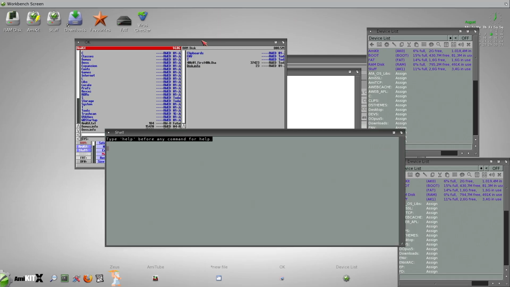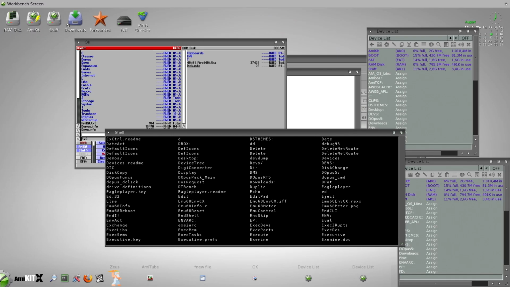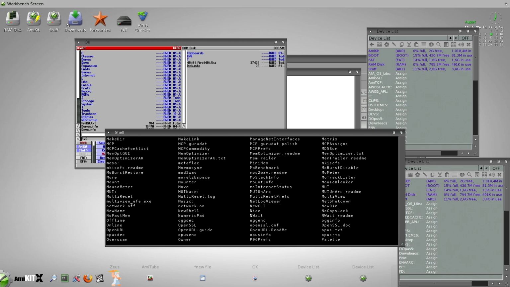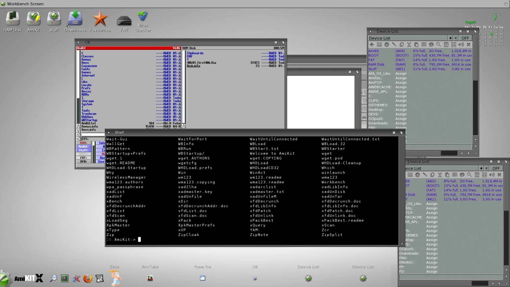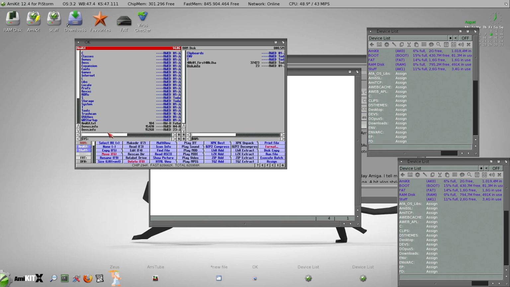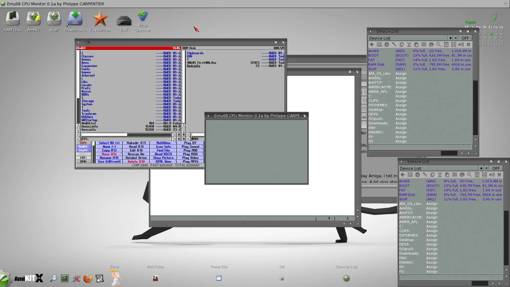And you have a shell, and this being AmigaOS 3.2, we have a modern shell with tab completion and all the bells and whistles you know and love from modern shells. And we have shortcuts to screen mode and Picasso 96 mode. And here we have EMU control, where we can set up the things on the Raspberry. I think on the M68K meter we can see how hard it's working.